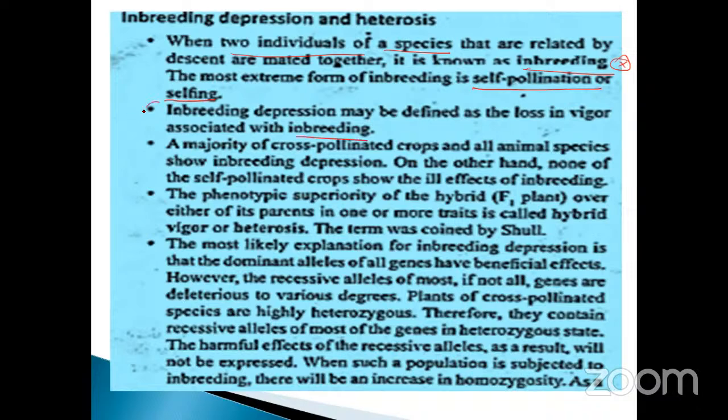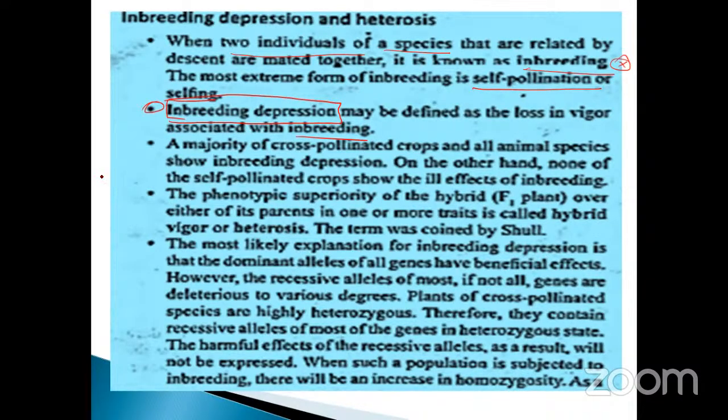This is also very, very important. Why do we not marry our uncle's daughter or like that? Because there is a reason: the loss in vigor associated with inbreeding, which is inbreeding depression.